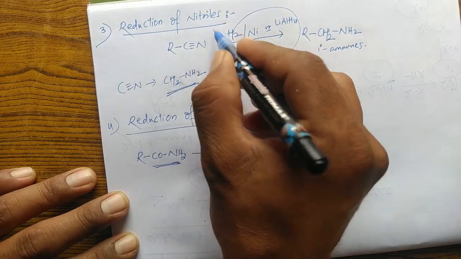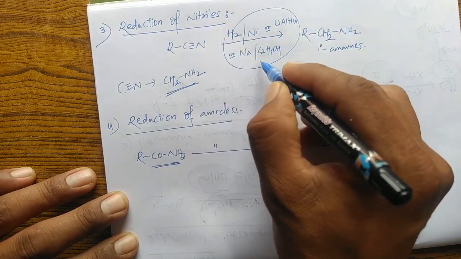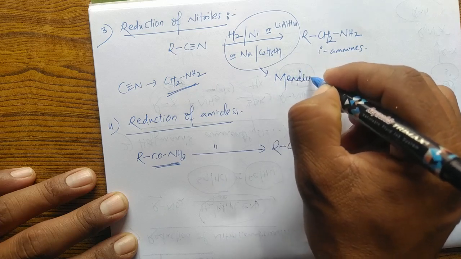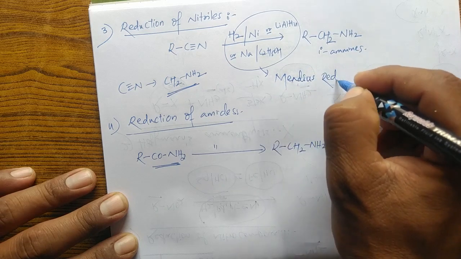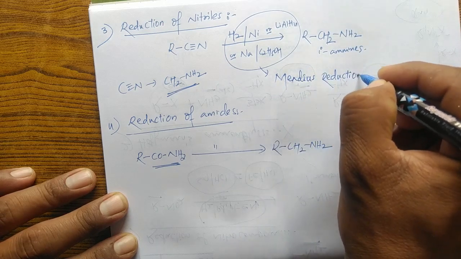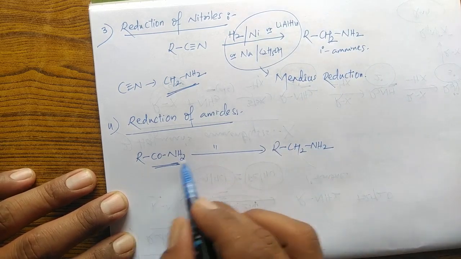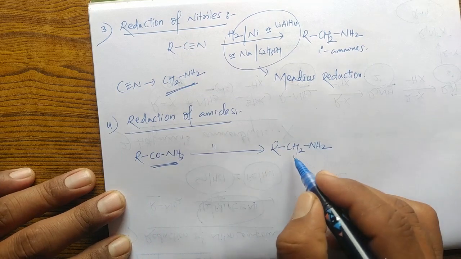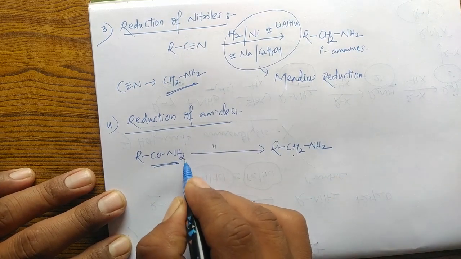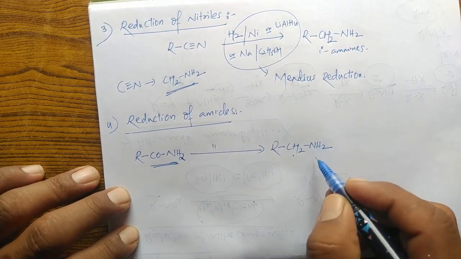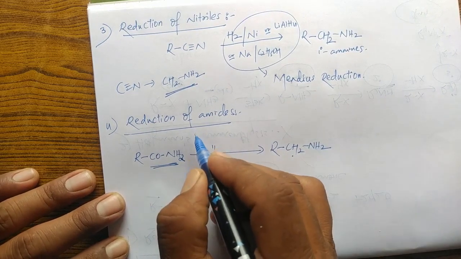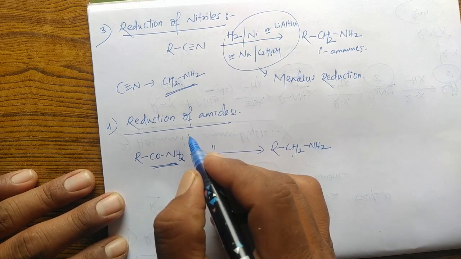The reduction of nitriles with sodium in ethanol is generally called Mendius reduction. In amides, the CO group has been reduced to a CH2 group, and we already have the NH2 group. So this is a primary amine.